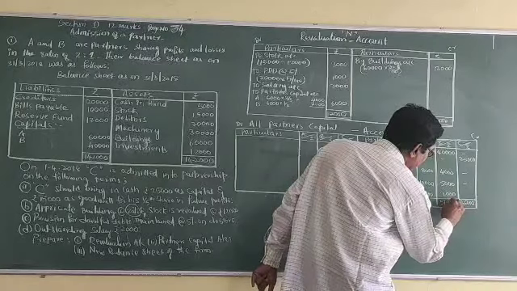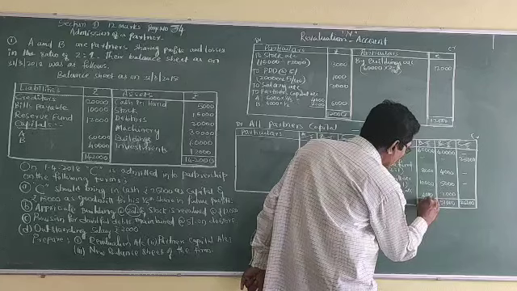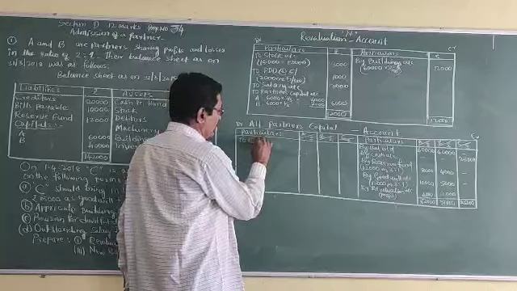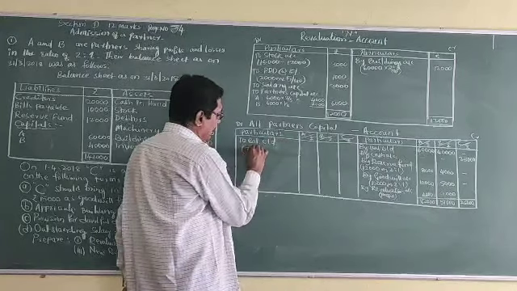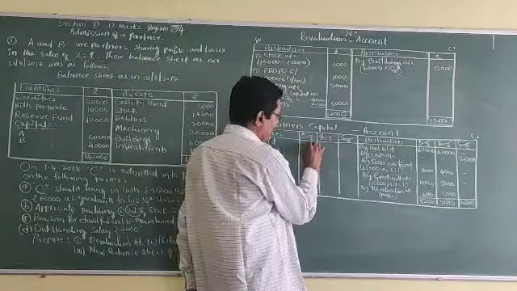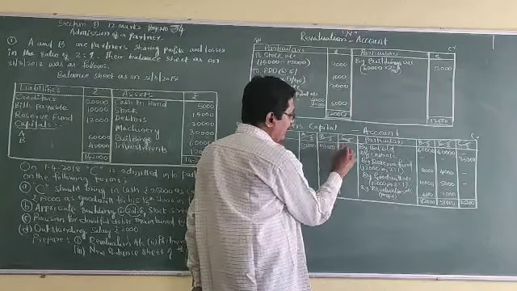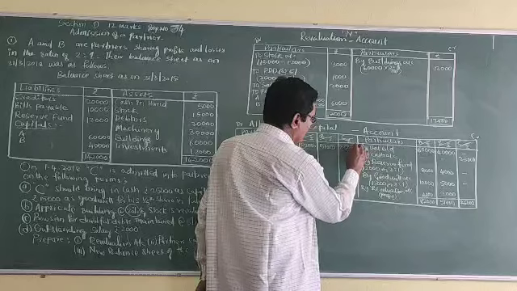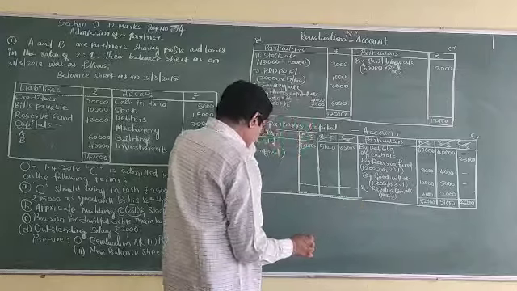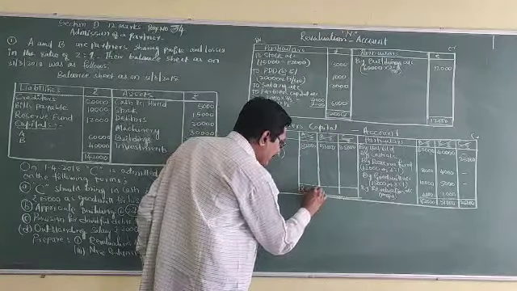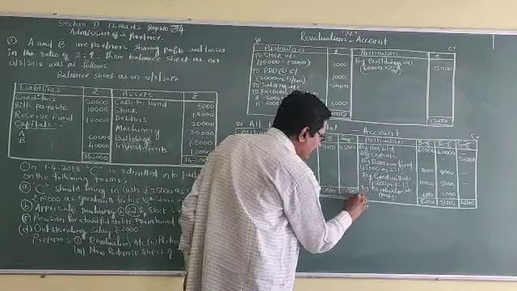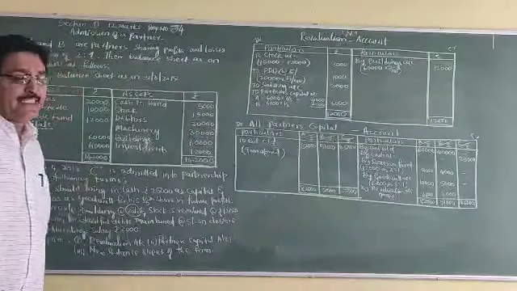Here 51,000, here 82,000. To balance carried down, write it as transferred: 82,000, 51,000, and lastly 25,000. Totals 82,000, 51,000, 25,000. Lastly, the balance sheet.